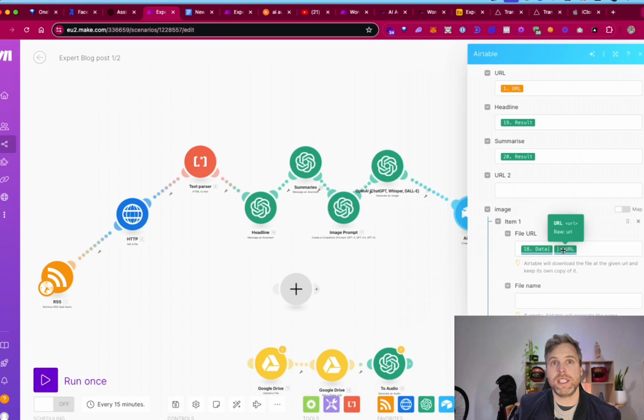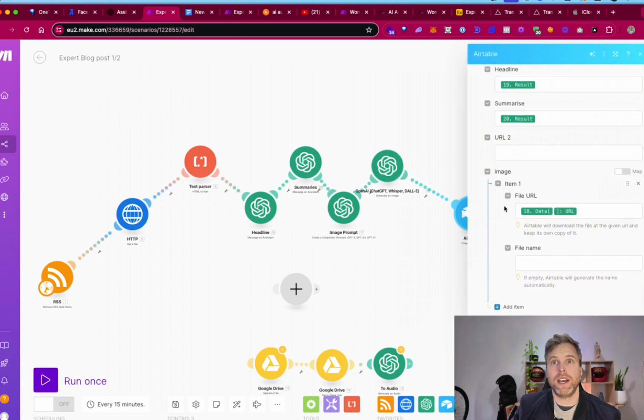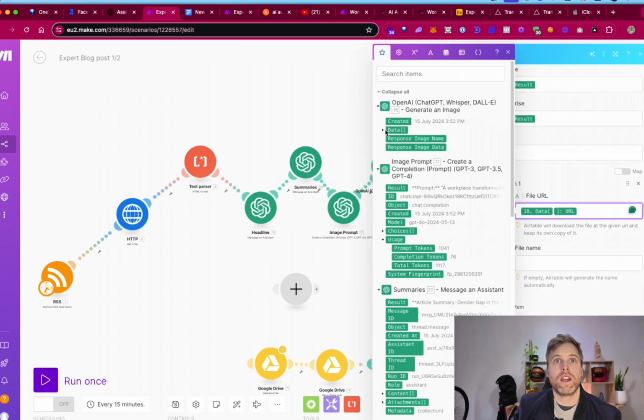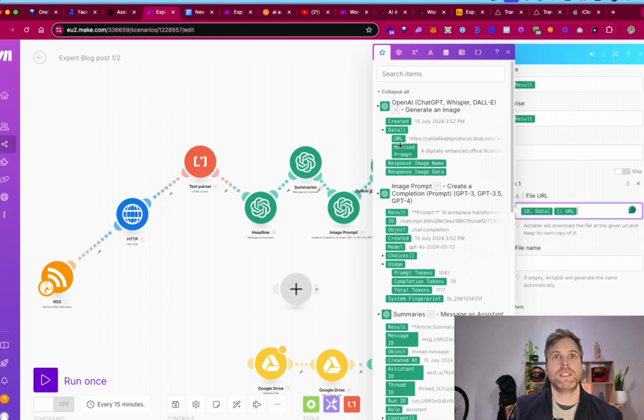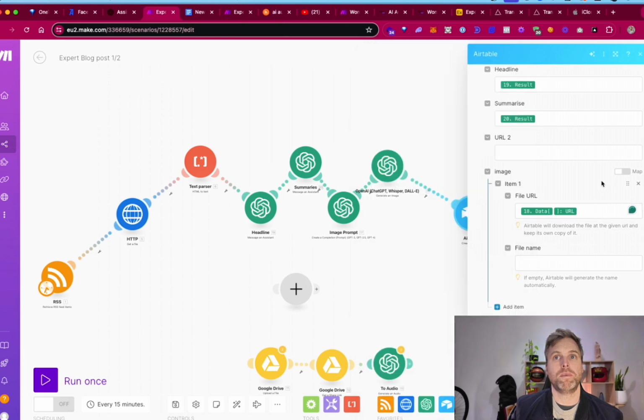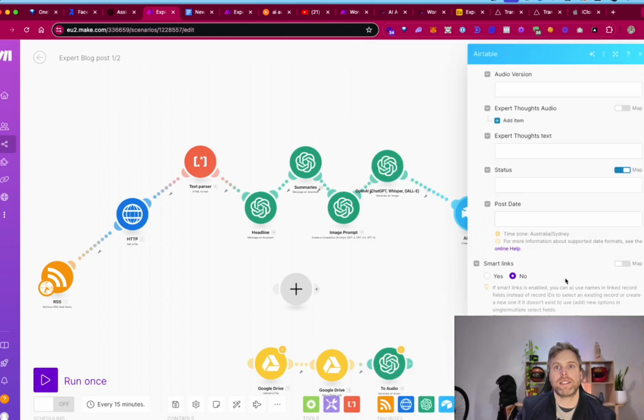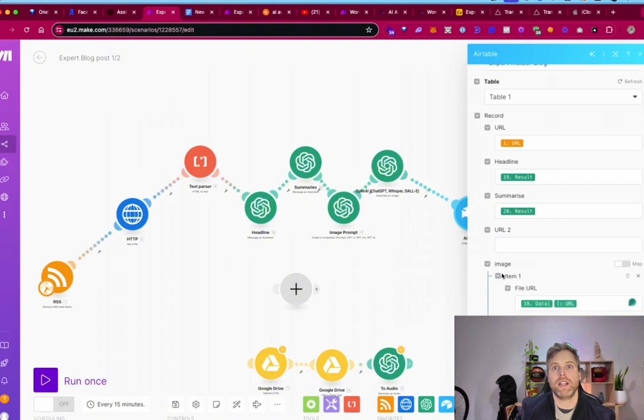The image is here. If you're not familiar with how that works, go to here, Data URL, and that'll put that in. File name can be left blank, and then the rest is fine. Usually when you do images, it'll be like that, just press image, and there it is.